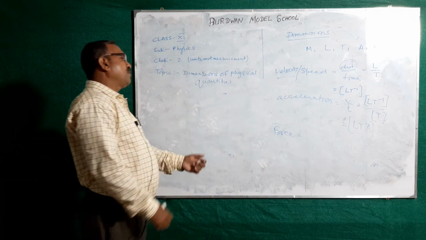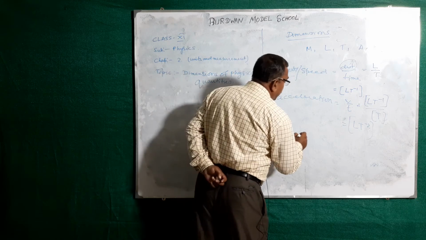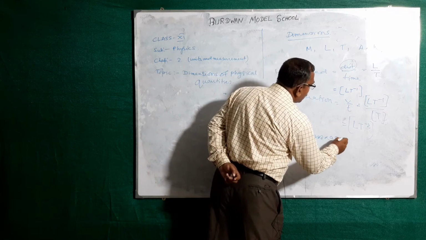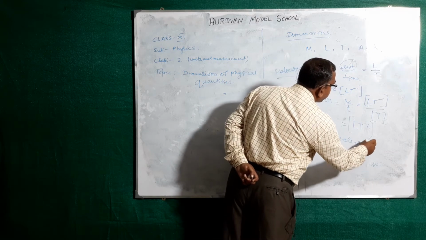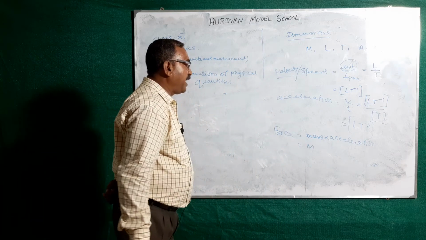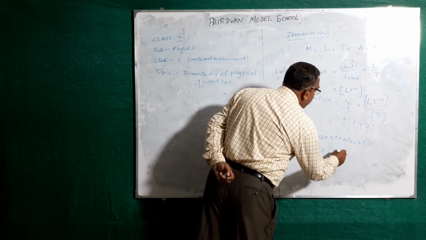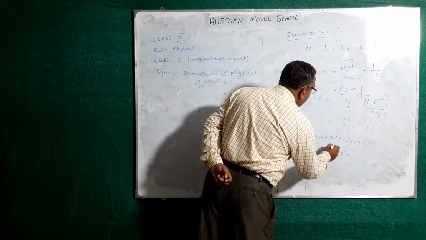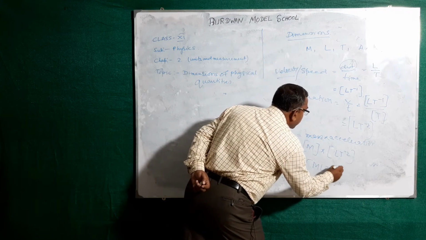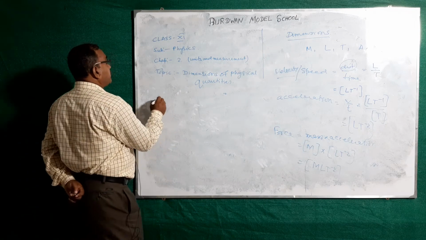Suppose you consider force. What is the dimension of force? Force equal to mass into acceleration. What is the dimension of mass? M. What is the dimension of acceleration? L T to the power minus 2. So we can write here M L T to the power minus 2.